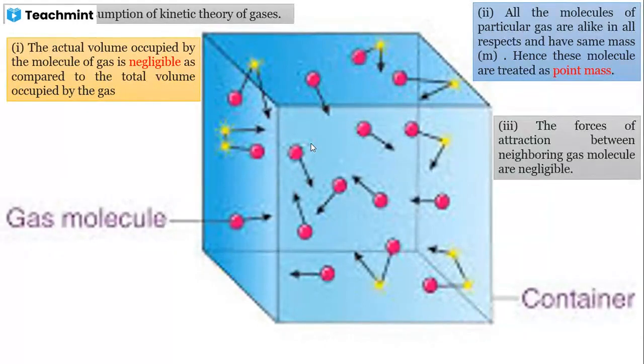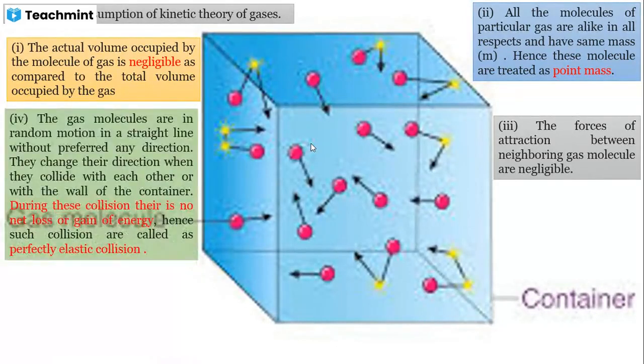Then the forces of attraction between neighboring gas molecules are negligible. This is the third assumption, that whatever the attraction is there, that is again negligible. Fourth one, the gas molecules are in random motion in a straight line without preferring any direction. They change their direction when they collide with each other or with the wall of the container. During this collision, there is no net loss or gain of energy. Hence, such a collision is called a perfectly elastic collision.